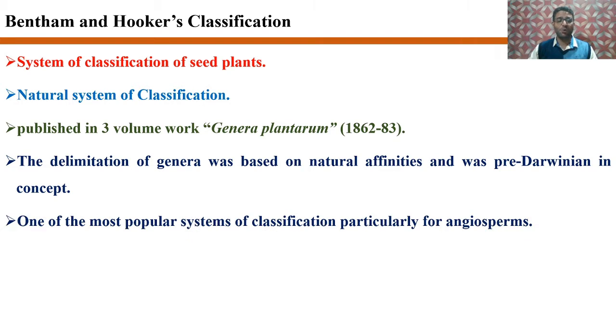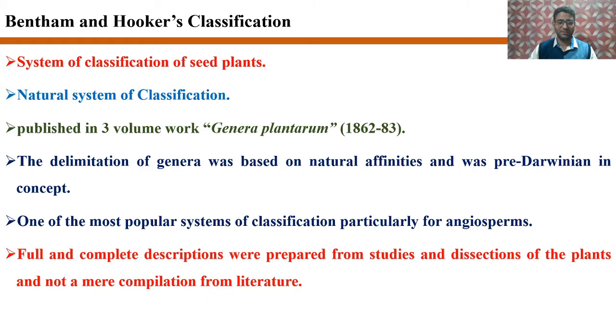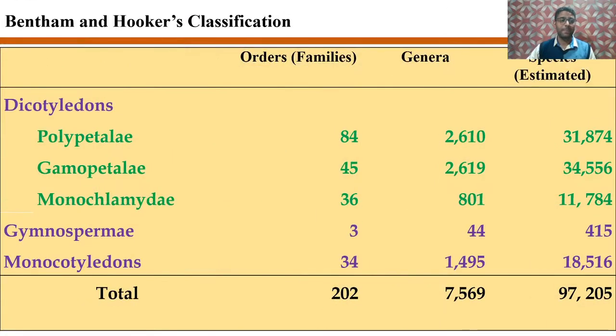It is one of the most popular systems of classification, particularly for the flowering plants. The main feature of this classification is that it is based on the full studies and dissections of plants and not merely on the literature review.